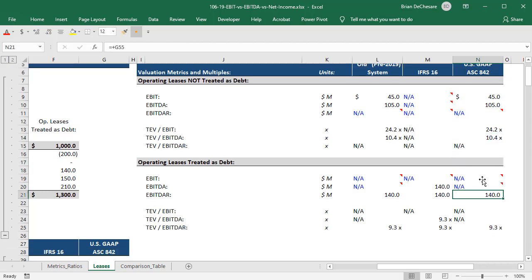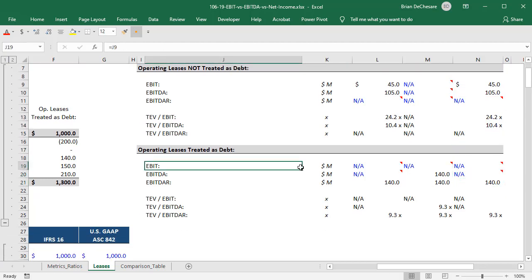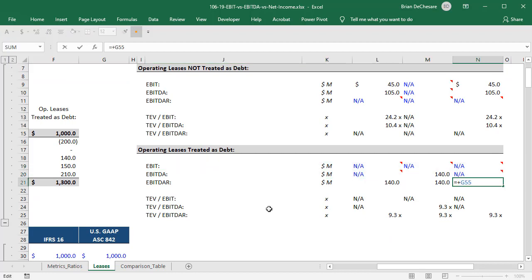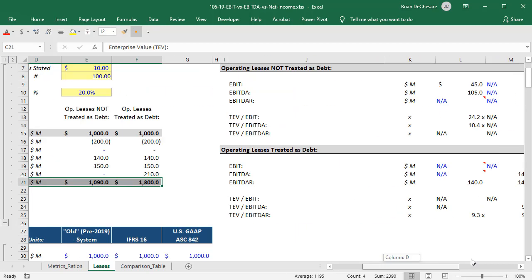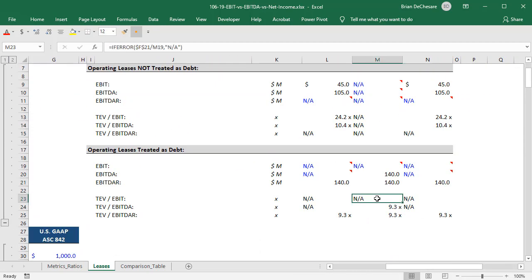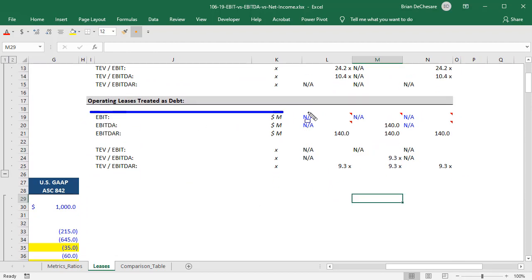But if we count operating leases as debt, then EBIT and EBITDA no longer make sense. Instead, we have to use EBITDA and we have to add operating leases in this enterprise value calculation. Under IFRS, what this means is that EBIT by itself is no longer really a valid metric because it deducts only part of the rental expense.